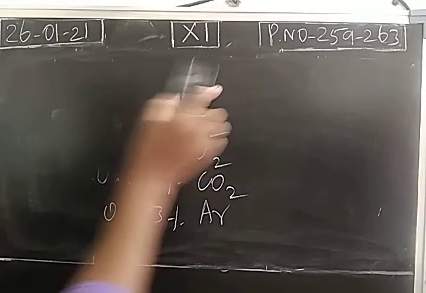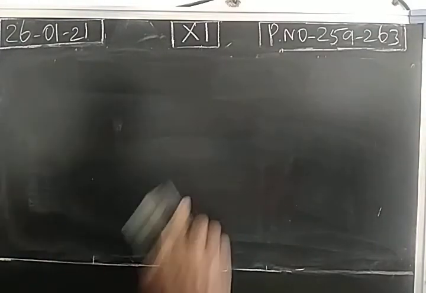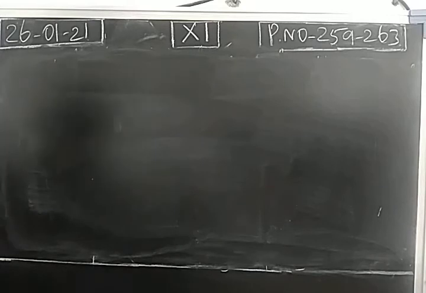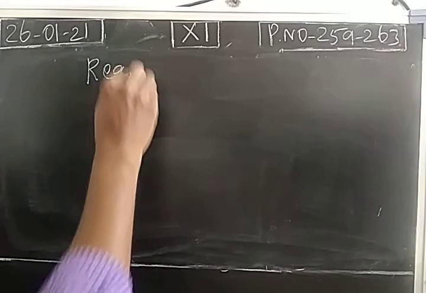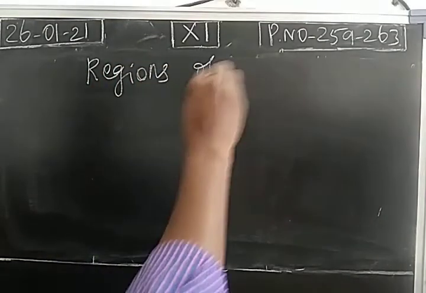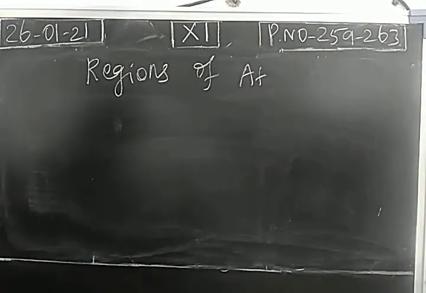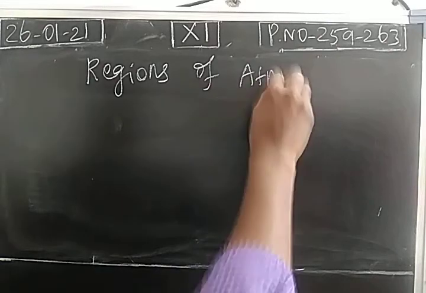And when we take the atmosphere, we have different layers, right? Based on the distance from the Earth's surface, we have regions of atmosphere, as you studied in lower classes in geography.